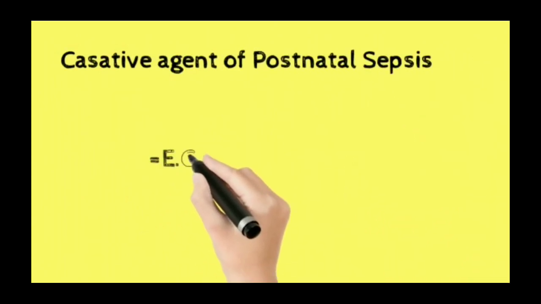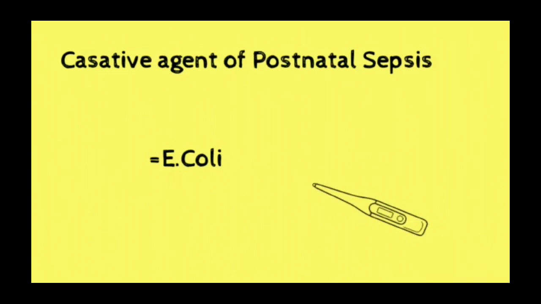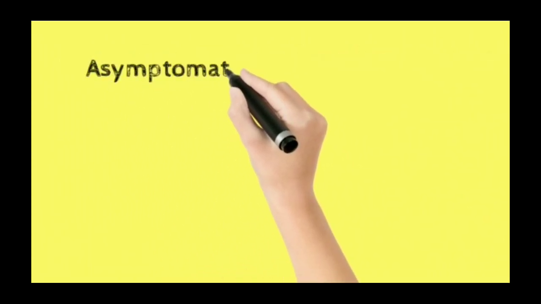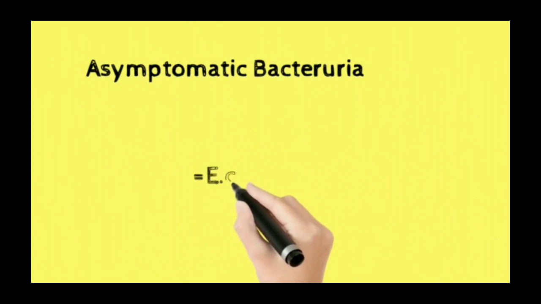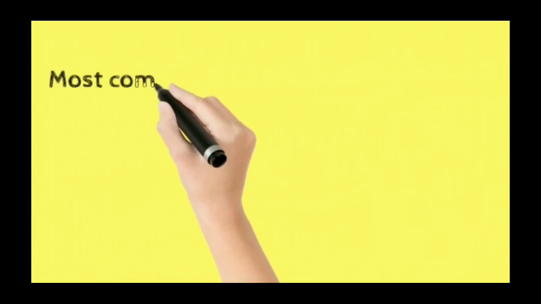Causative agent of the postnatal sepsis is that of the E. coli. Postnatal sepsis is caused by E. coli. Asymptomatic bacteriuria is caused by E. coli. So multiple problems are caused by E. coli. I have compiled all of these so that these can be of help for you.